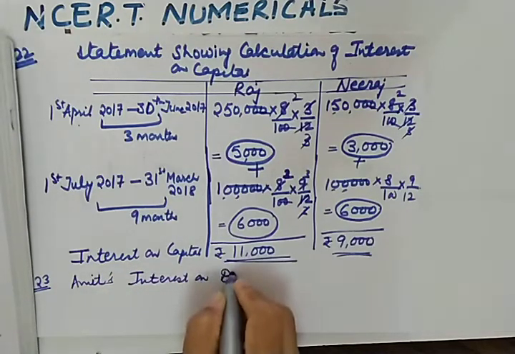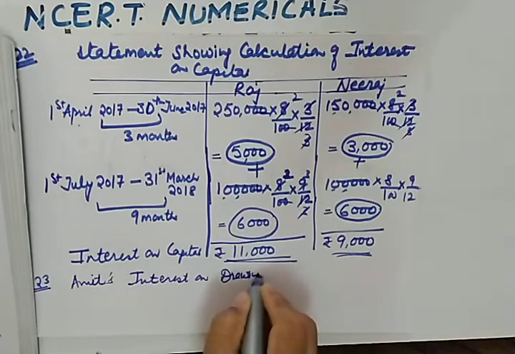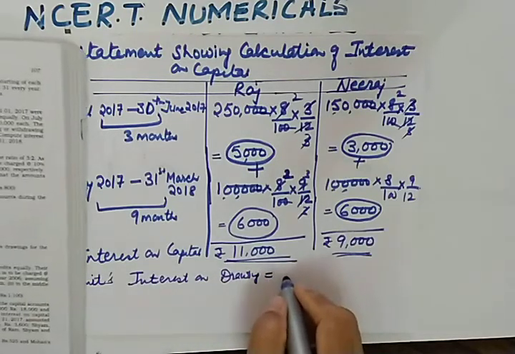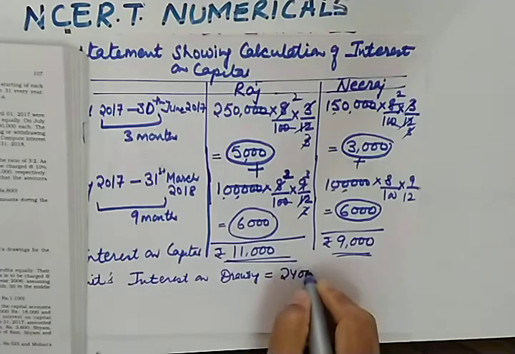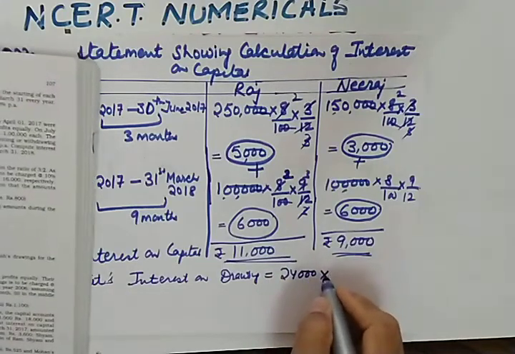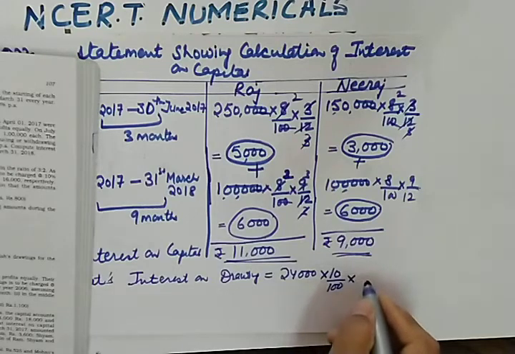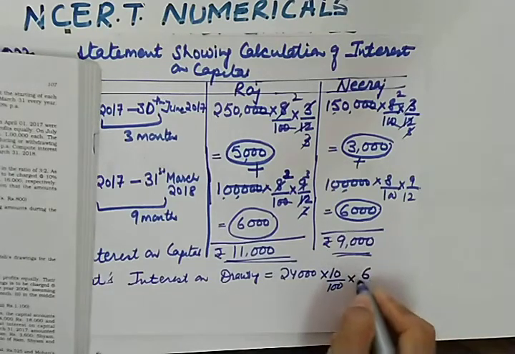Will be annual drawing. Annual drawings are given to you, multiplied by rate. What is the rate? Rate is 10%, and then multiplied by average period. Average period is 6 upon 12.